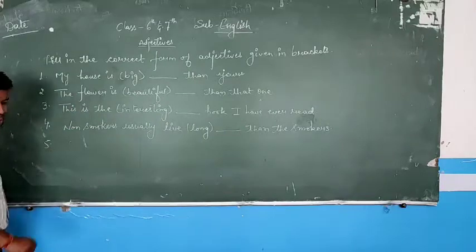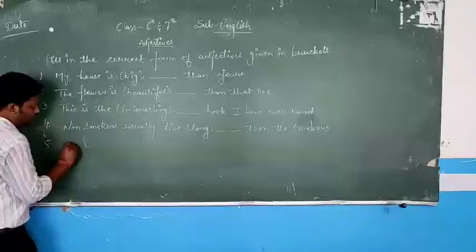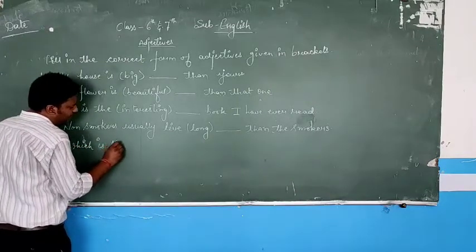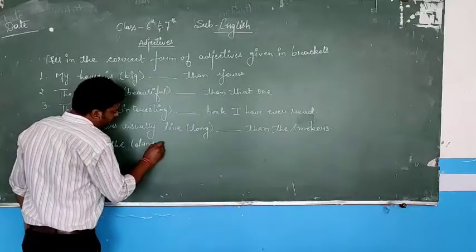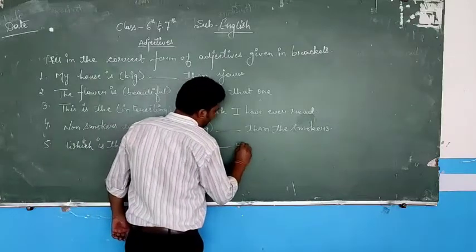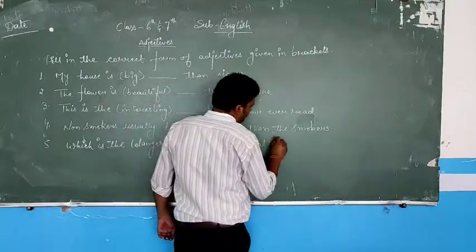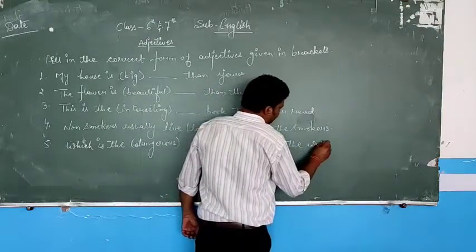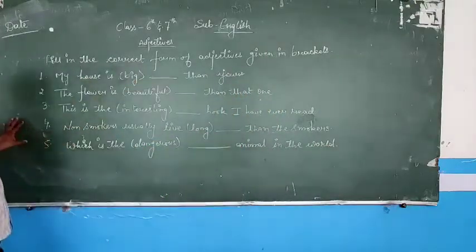Fifth one is, which is the bracket dangerous animal in the world. So I write 5 sentences here for you.